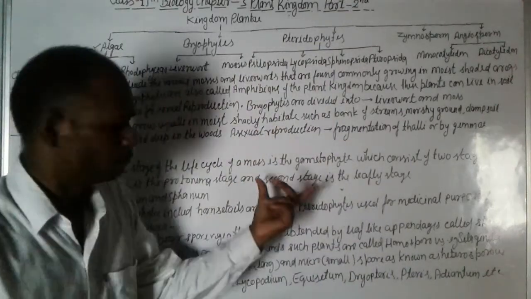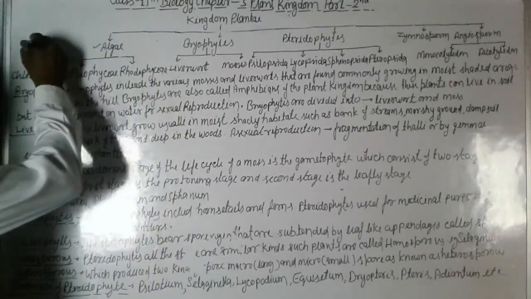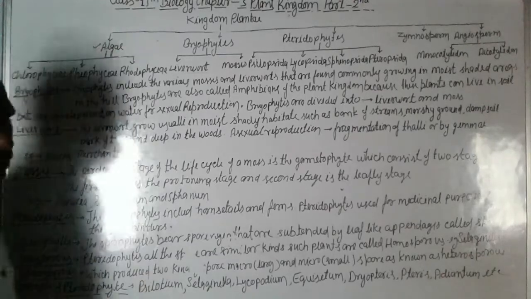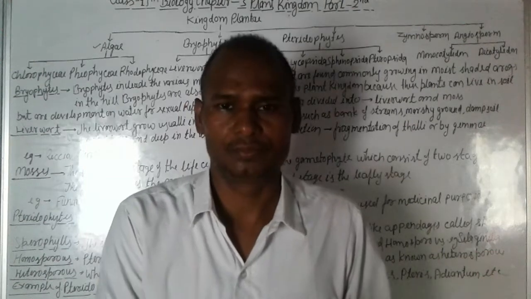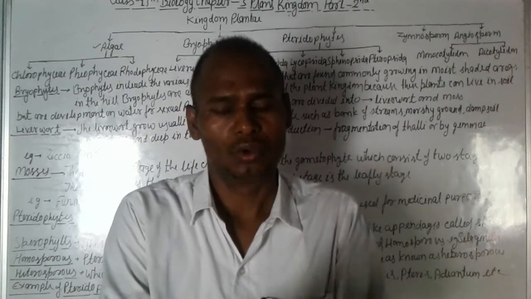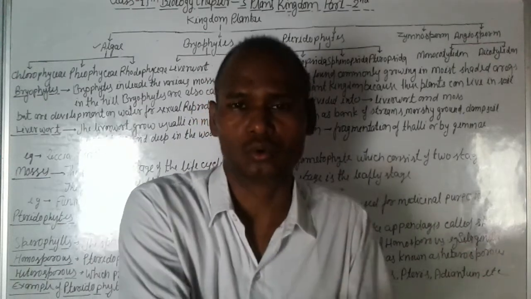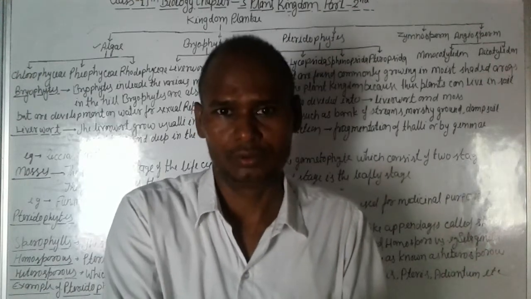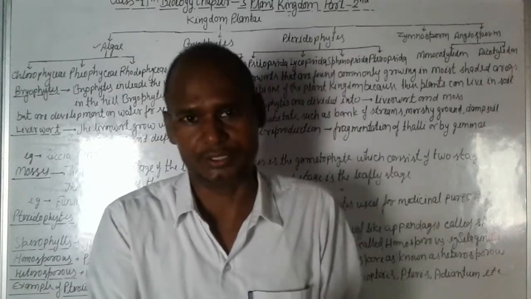So this structure is the protonema. Just like you can see grass growing on the ground, the protonema also grows on the ground. This stage is the protonema stage.